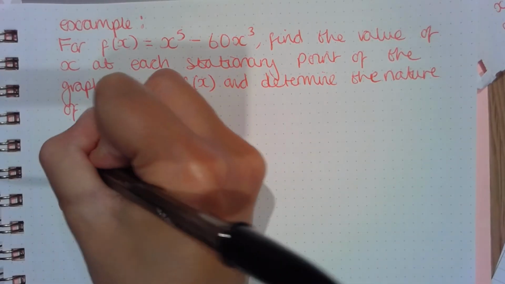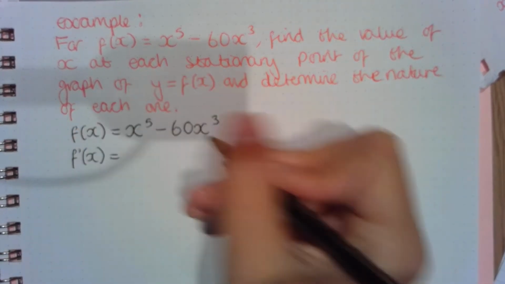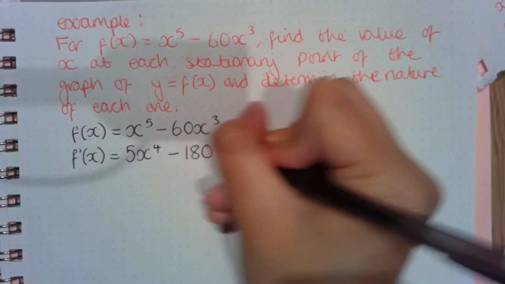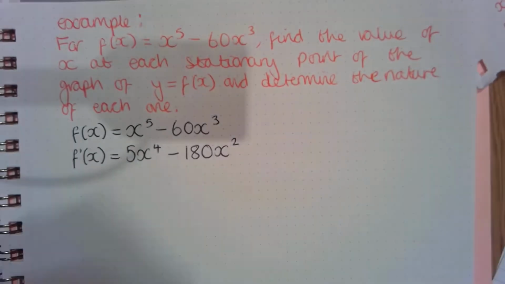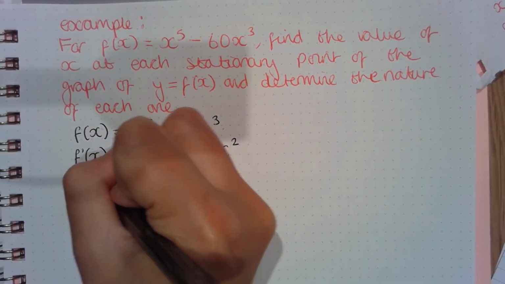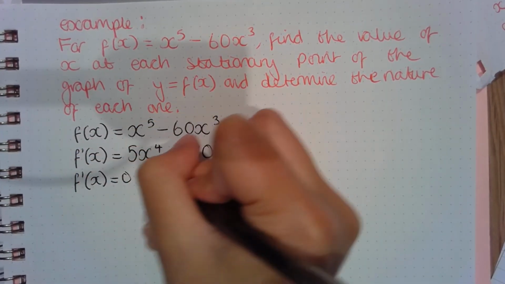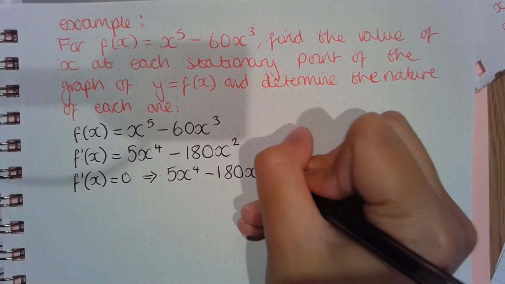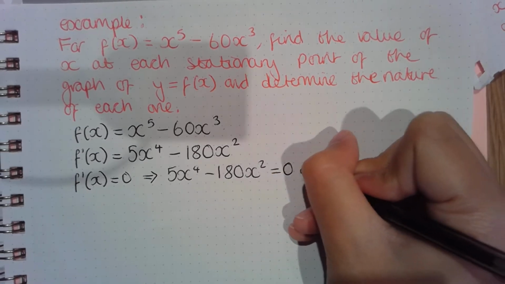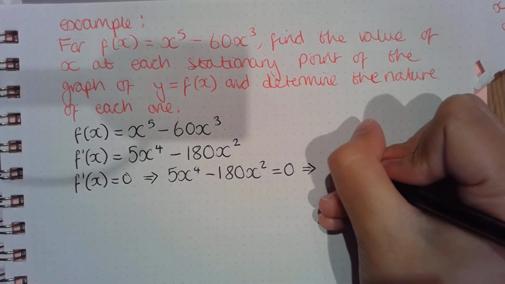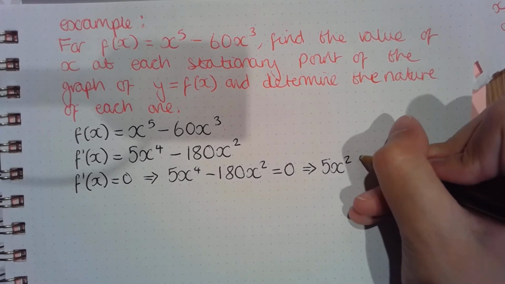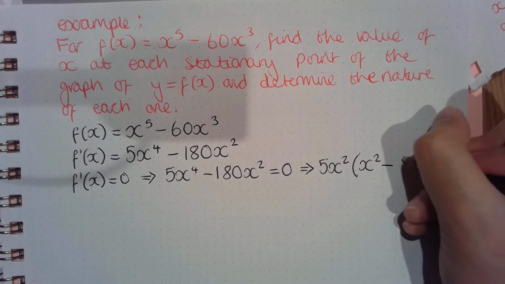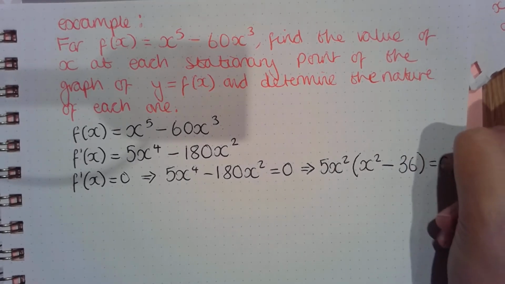So we need to find f prime first, which is our differential. So we get 5x to the power of 4 take away 180 x squared. So we want to set our differential equal to 0, which means that 5x to the power of 4 take away 180 x squared equals 0. We can factorise this, so take 5x squared out, we get x squared take away 36, since 5 into 180 is 36, equals 0.